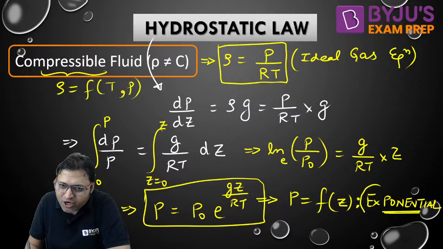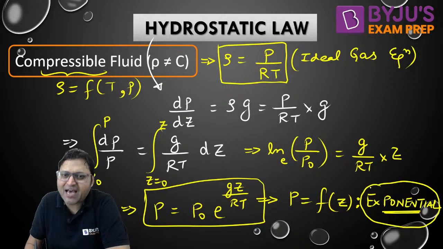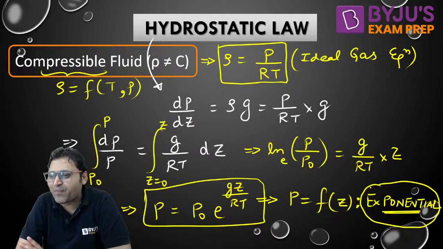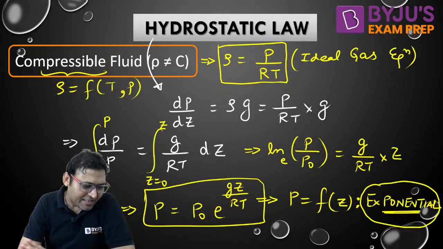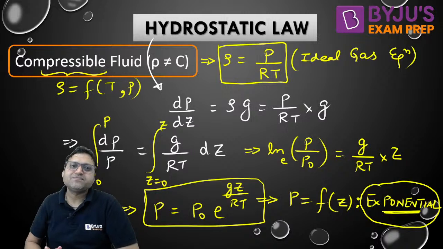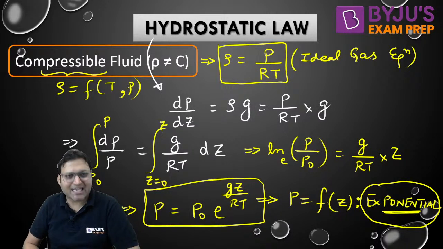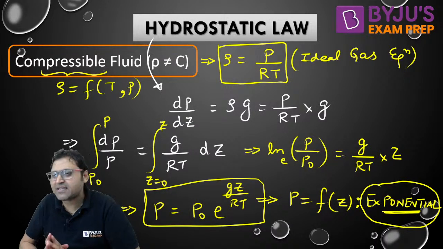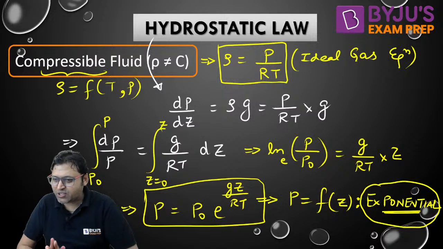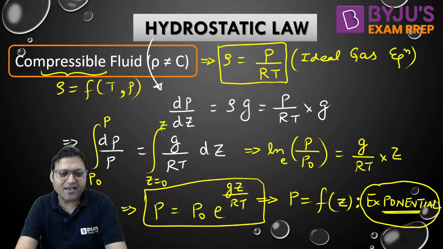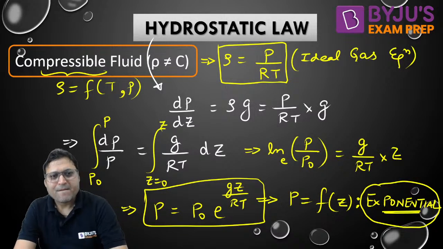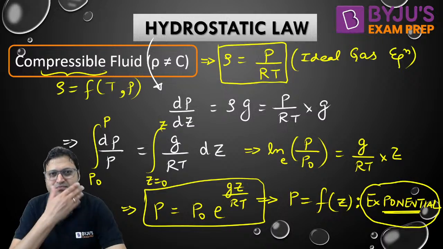Your answer should be exponential. The variation of pressure with height or depth will be exponential when the fluid is compressible. Yes, Kumar, is this clear? I hope it is clear to everyone.